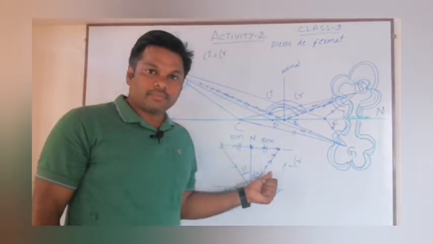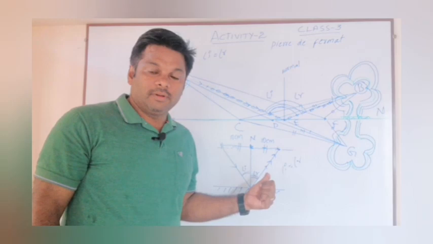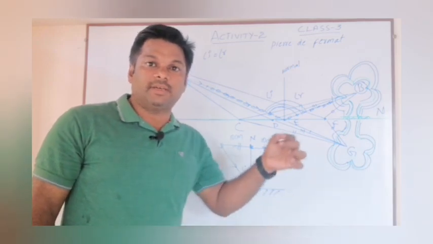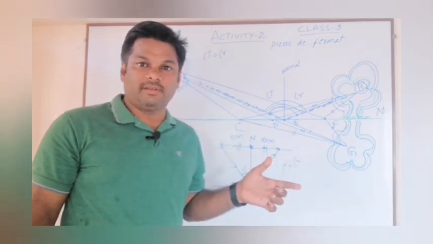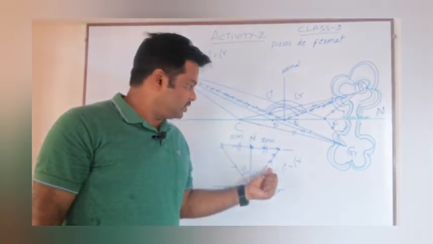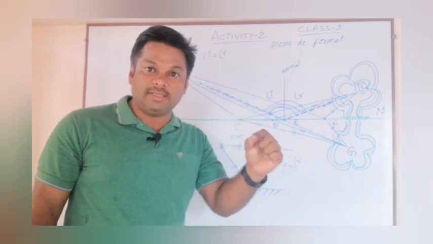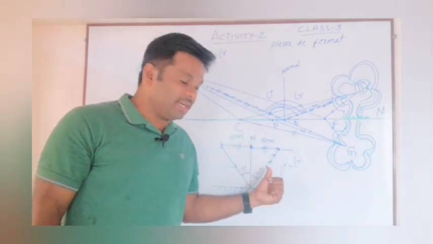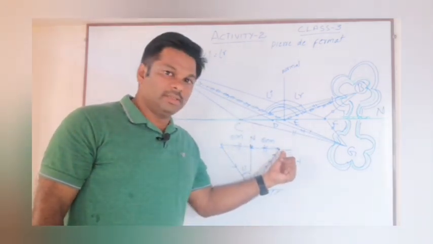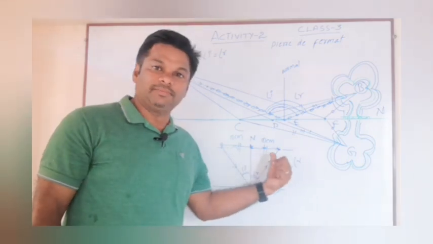So here Fermat principle is the reason for this, to reach this point. Fermat principle is the reason for the reflected ray to reach the same distance from the normal.